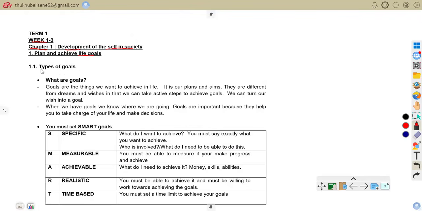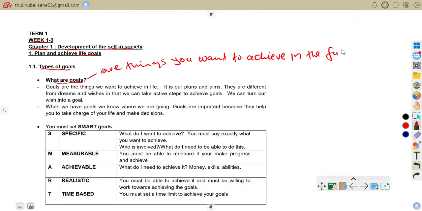So we are going to do types of goals. What are goals? We can say goals are things you want to achieve in the future.